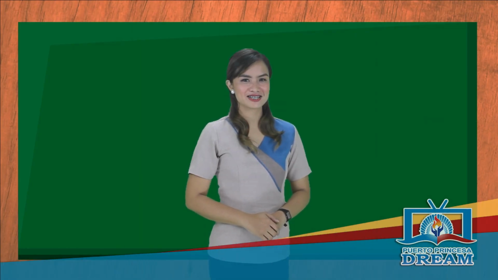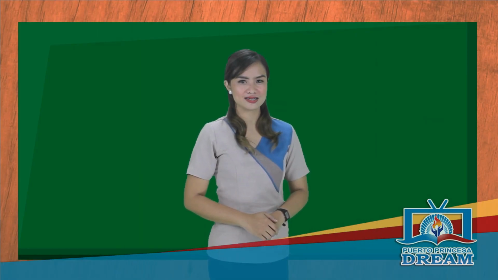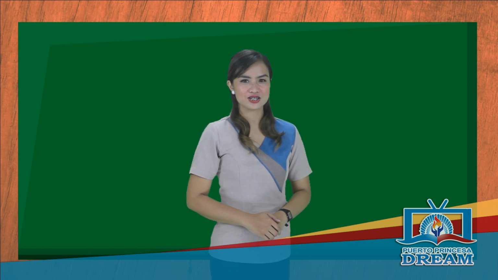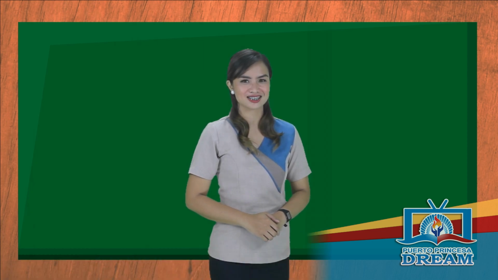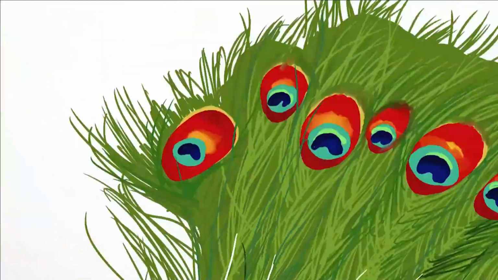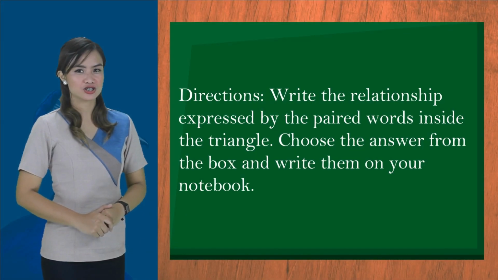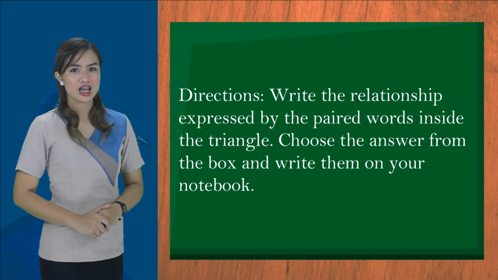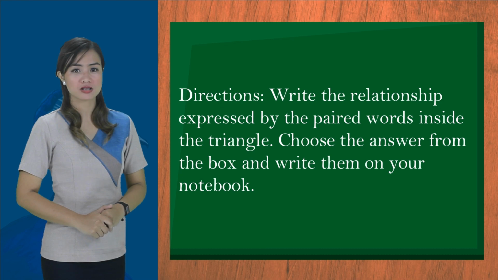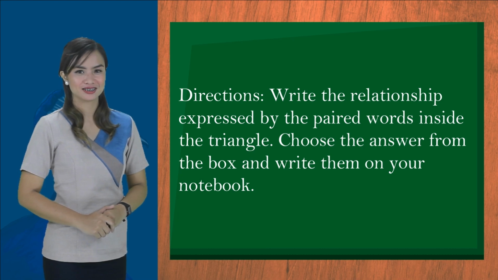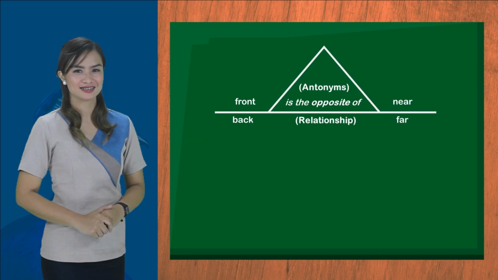Grade 7 learners, to fully engage yourselves in this lesson, let's practice your skill in determining word connection. Directions. Write the relationship expressed by the paired words inside the triangle. Choose the answer from the box and write them on your notebook. You have 3 seconds to answer each question. Example, front is to back as near is to far.